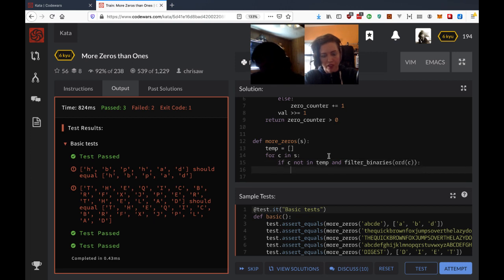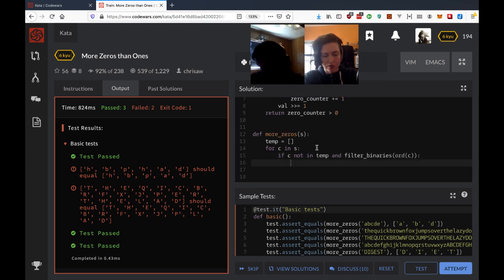Then we push it. Just do temp dot push, or dot append, actually, since it's Python. Okay, temp dot append C. And then we'll return temp at the end. Yep.